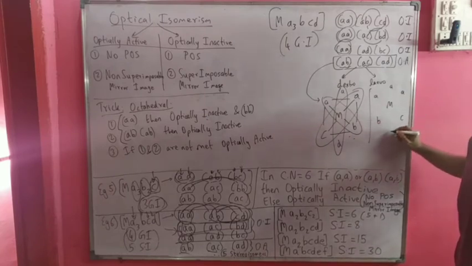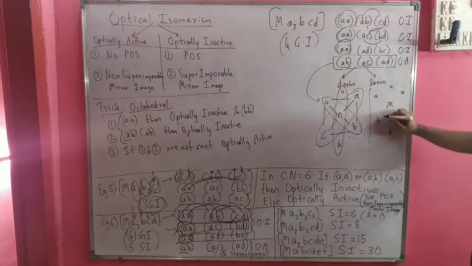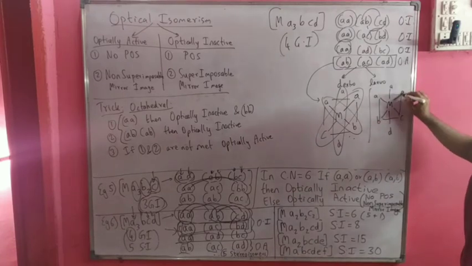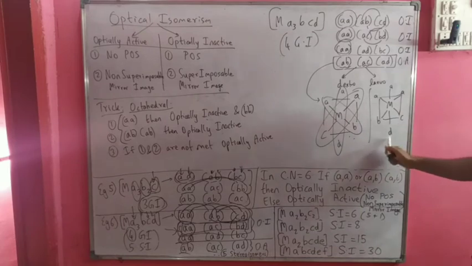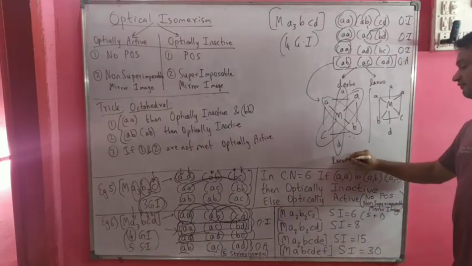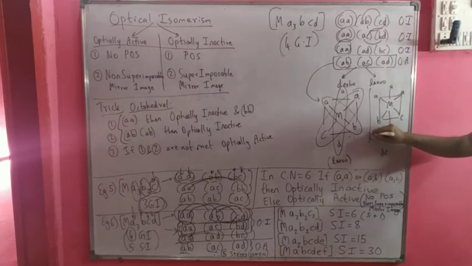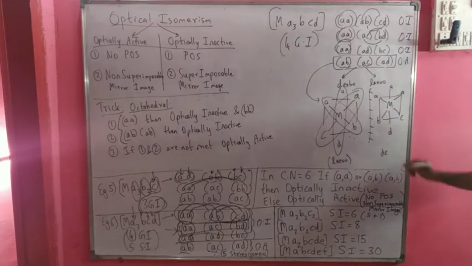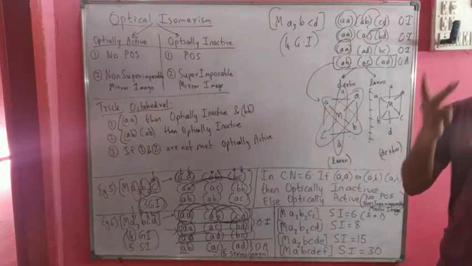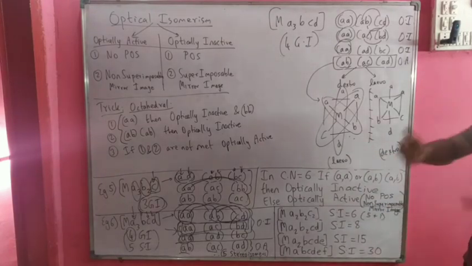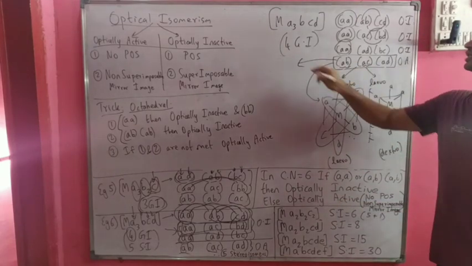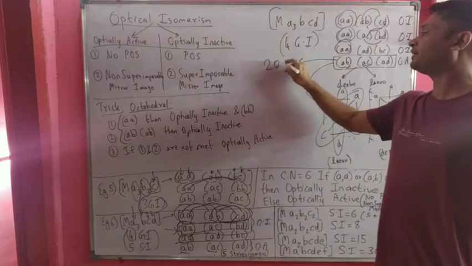B will be here, C will be here, and D will be here. So this mirror image is non-superimposable. If I call the first one laevo, then the mirror image, which is non-superimposable, will be dextro. So dextro and laevo are 2 optical isomers. How many total optical isomers? 2 in this case. So this set results in 2 optical isomers.